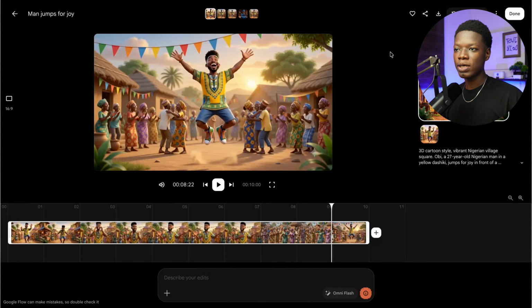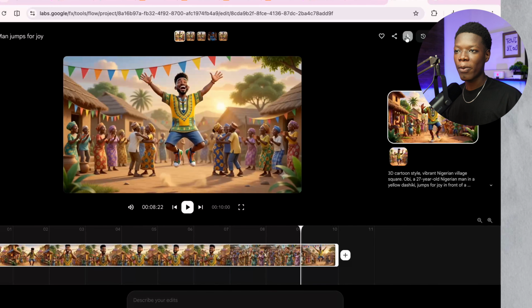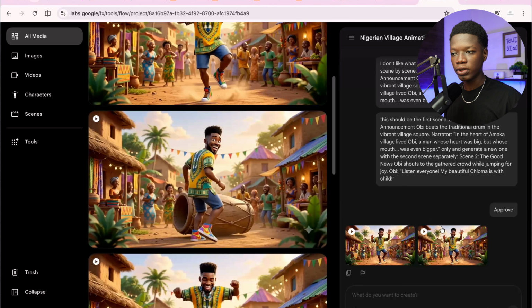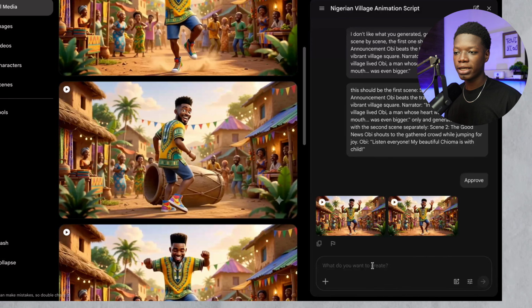So all you need to do now is to just click on the download icon one more time and it is going to be downloaded onto your device. All you need to do is to simply come to the agent section right here, then describe the next thing you want to generate for you, or tell it what you want next. It is actually going to do it for you. Now since we are using the free version, the agent is sort of also limited, so we'll get to the plans and everything in just a second.